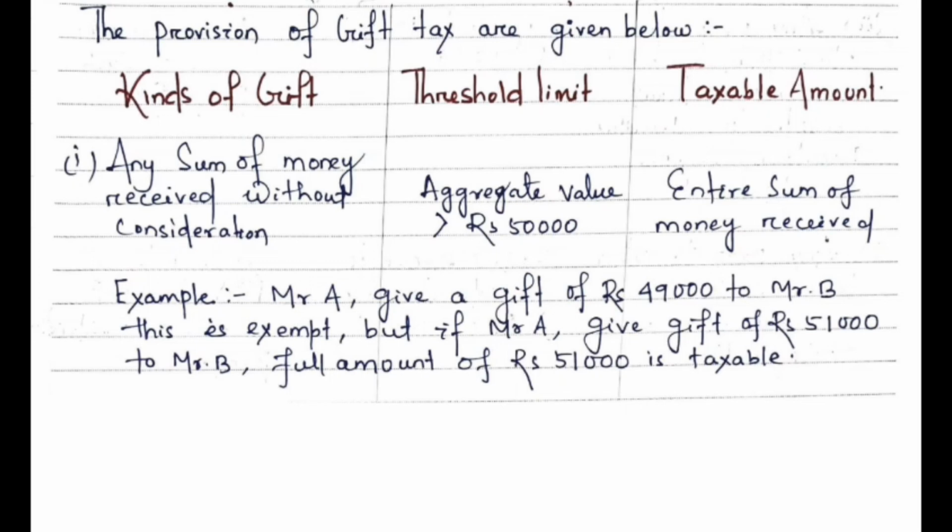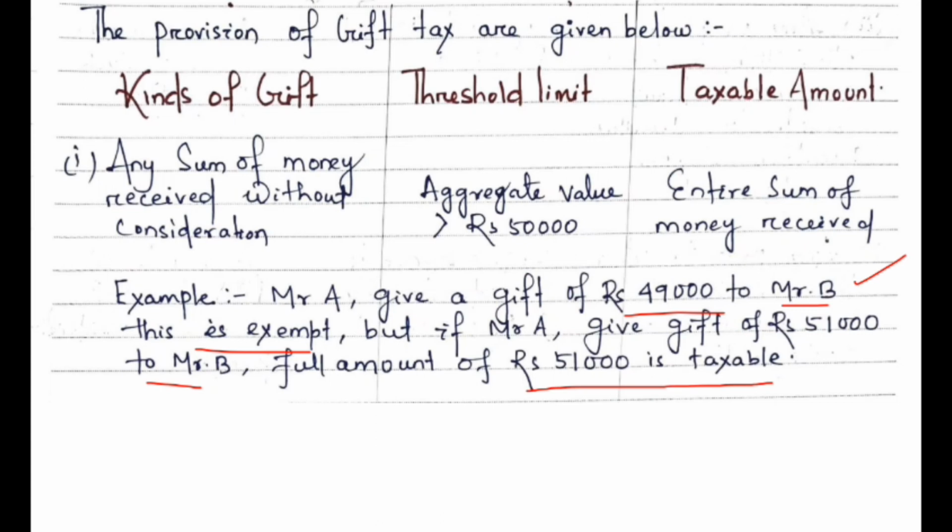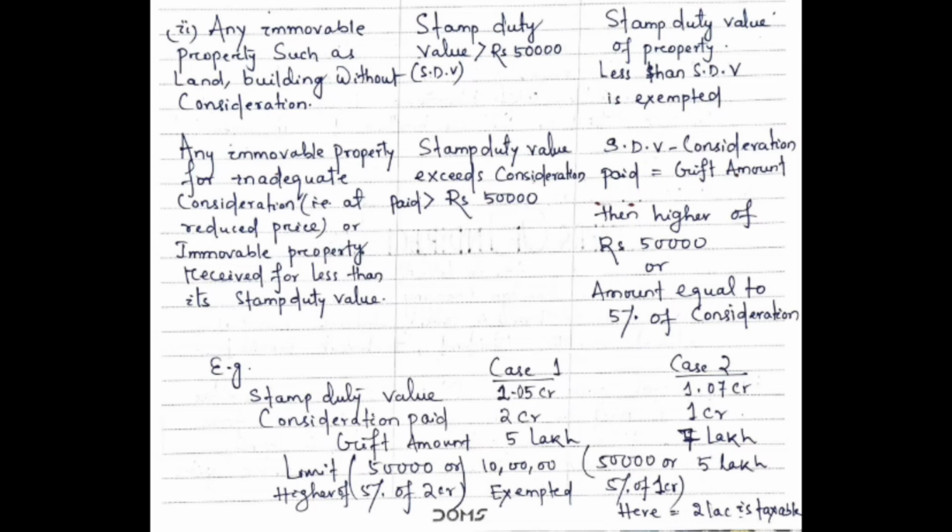Okay, for example, Mr. A gives a gift of rupees 49,000 to Mr. B. This is exempted because it is less than 50,000. But if Mr. A gives a gift of 51,000 to Mr. B, then the full amount of 51,000 is taxable in the hands of Mr. B under the head income from other sources.